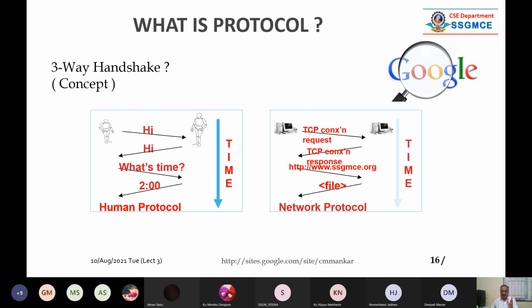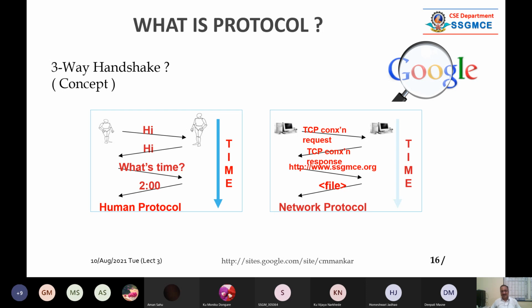And I'm not just killing your time. I just want to tell you what exchange is happening. One packet goes, then a reply comes, a response comes. So request, response, request and response. In this way, there is an exchange of sending something, receiving something, sending something, receiving something. So that is a kind of cycle. And at the end, he gets the time.